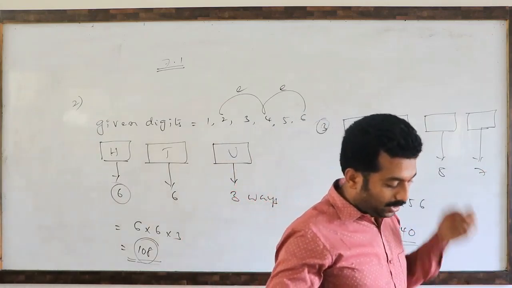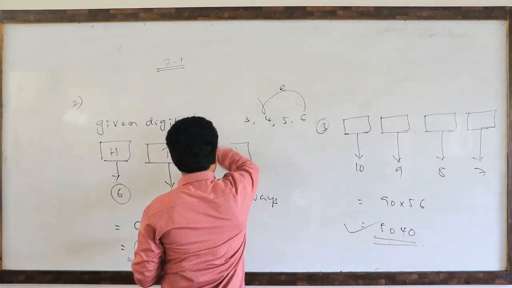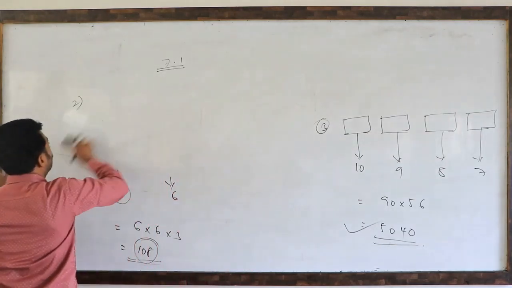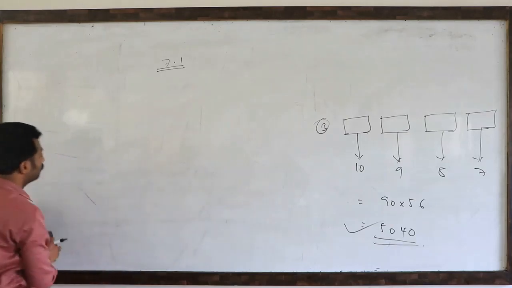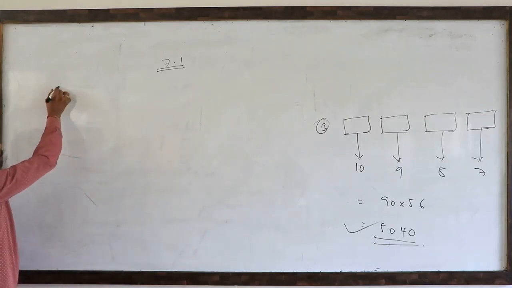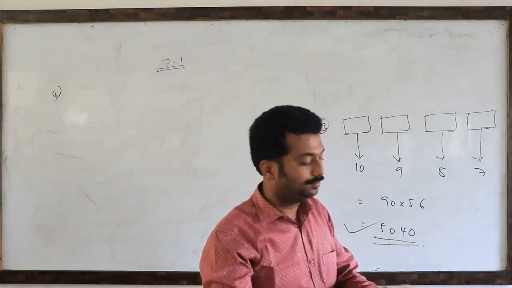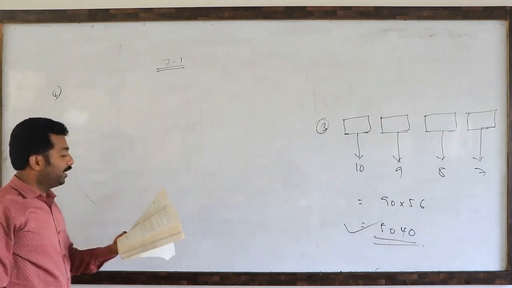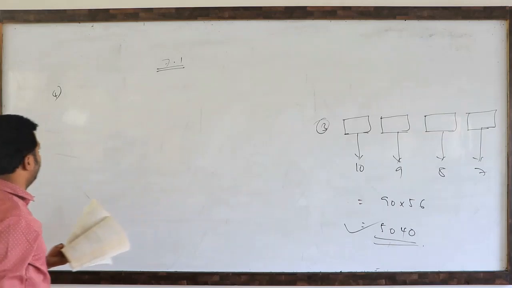Next, fourth question. You read. How are they asking questions? See there. How many 5-digit telephone numbers can be constructed using the digits 0 to 9?